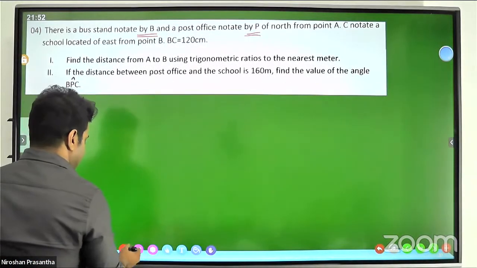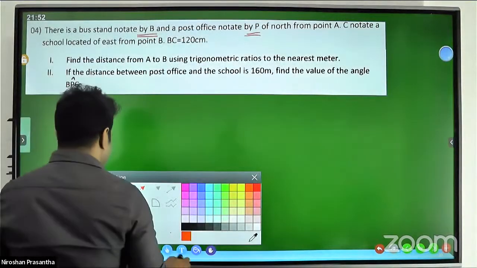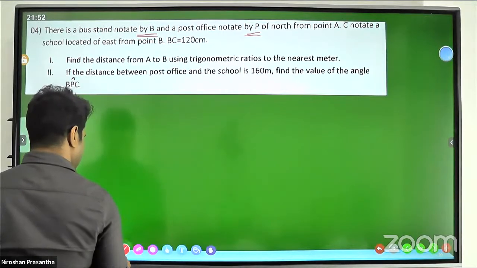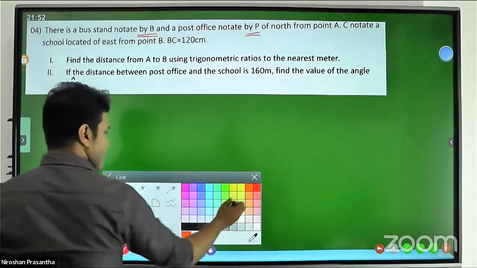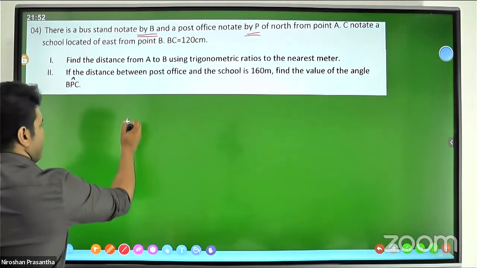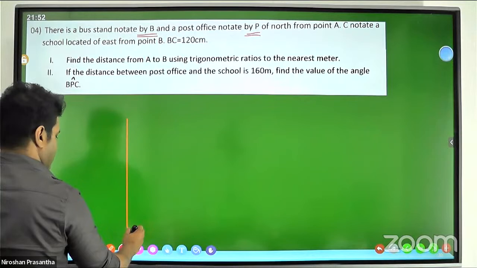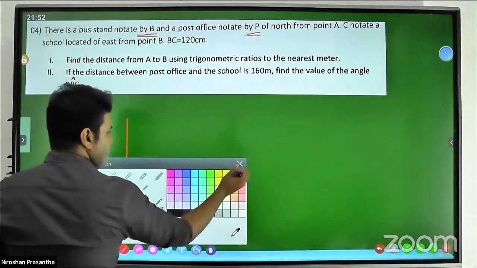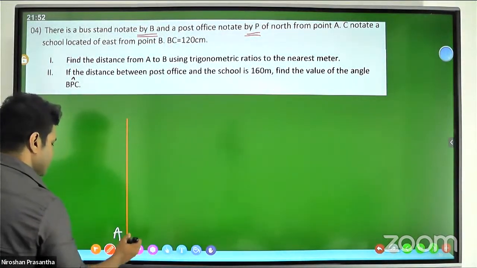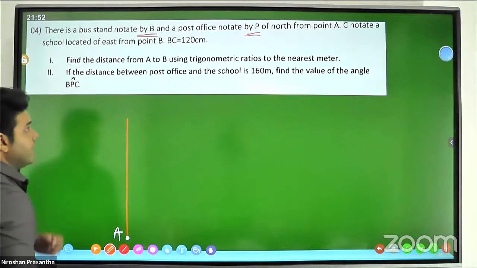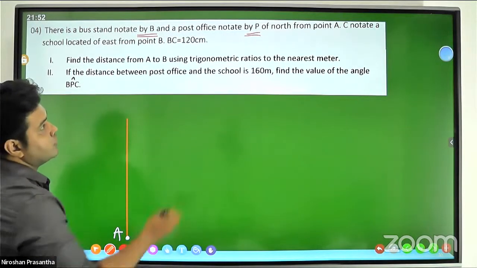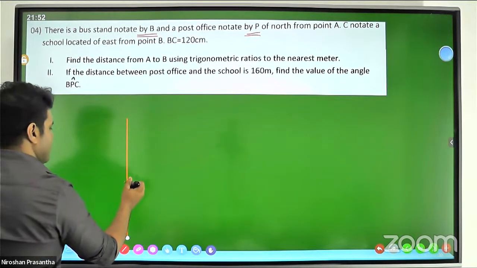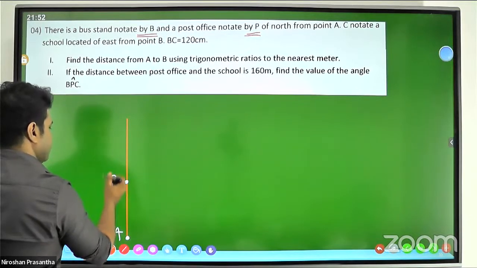Look at this. From A, north of A, you know, B and P.